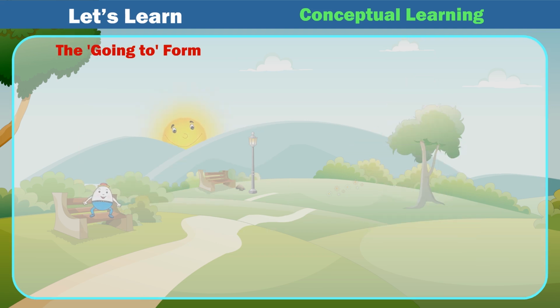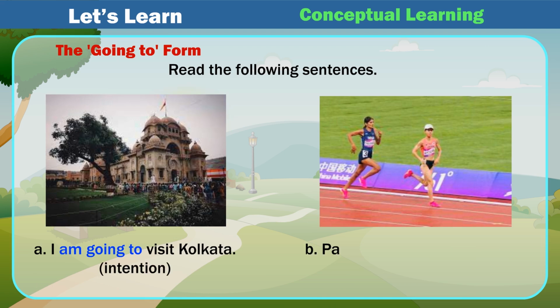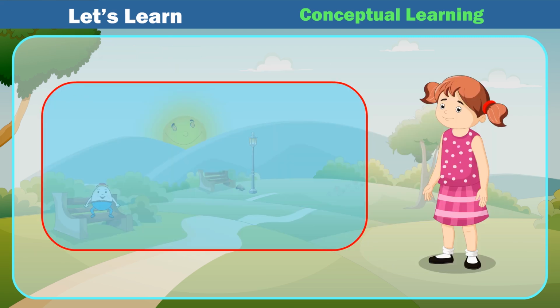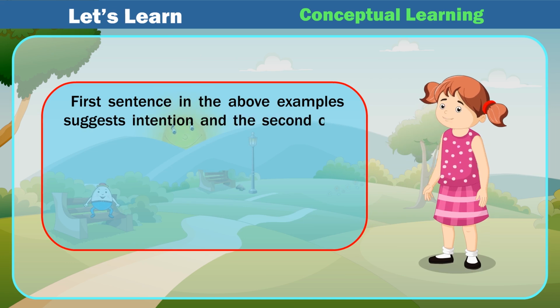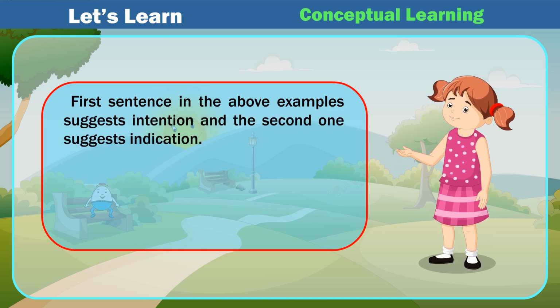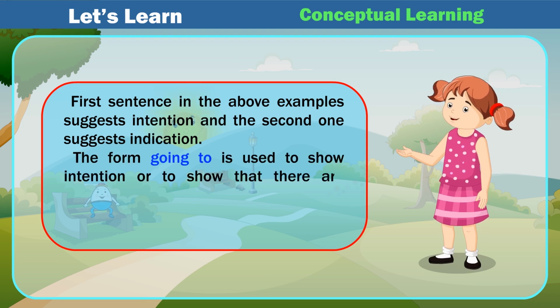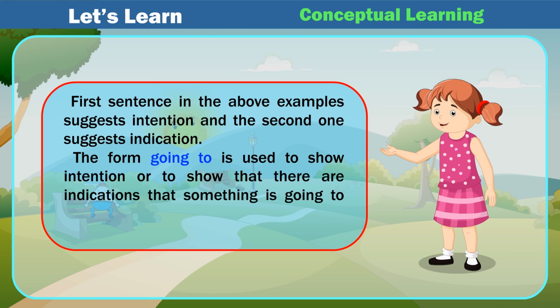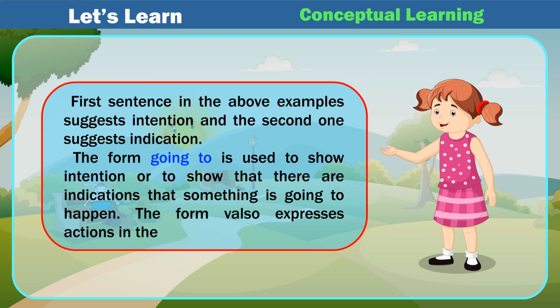The going to form. Read the following sentences. A. I am going to visit Kolkata, intention. B. Parul is going to win the race, indication. First sentence in the above examples suggests intention and the second one suggests indication. The form going to is used to show intention or to show that there are indications that something is going to happen. The form also expresses actions in the future.